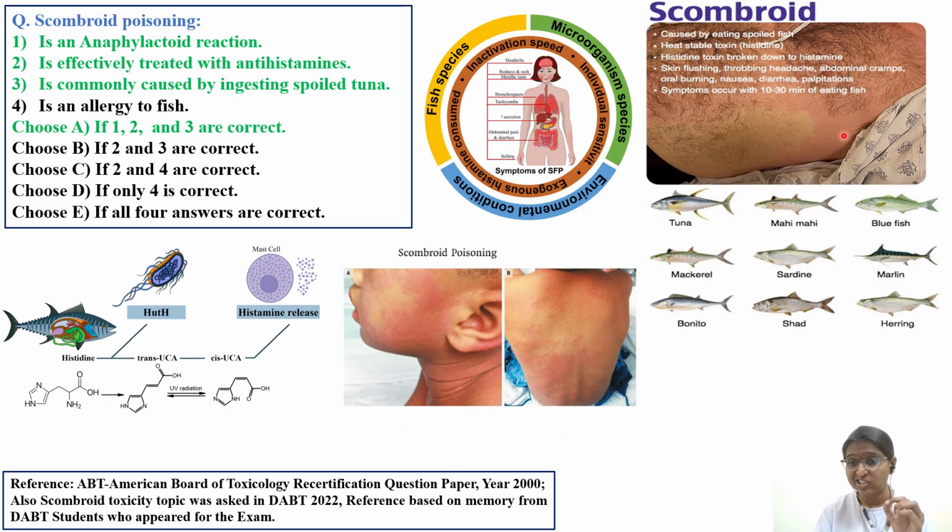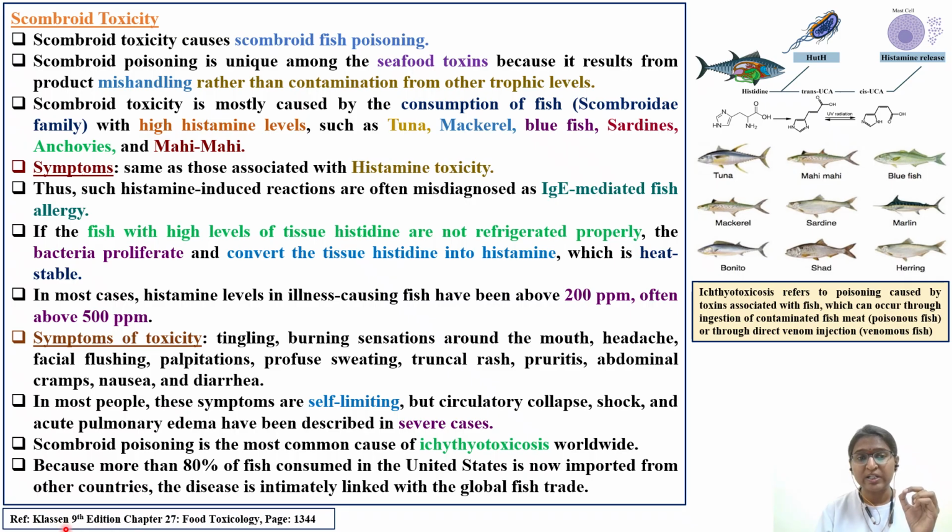With respect to the textbook, we'll see what we can learn. We are referring to Casarett and Doull's 9th edition, chapter 27. It comes under food toxicology. The first important concept with respect to scombroid toxicity: scombroid toxicity causes scombroid fish poisoning.